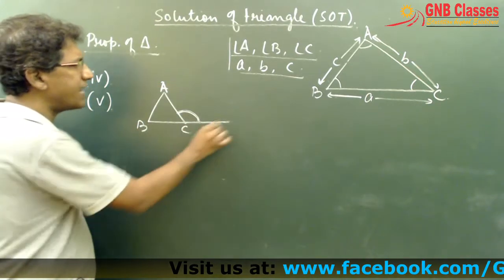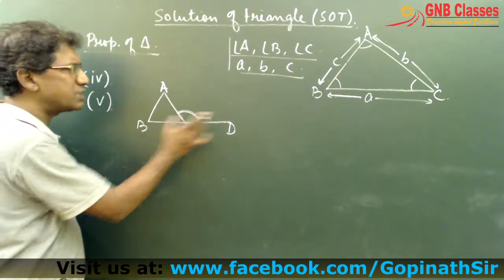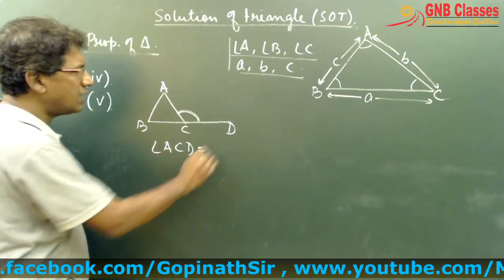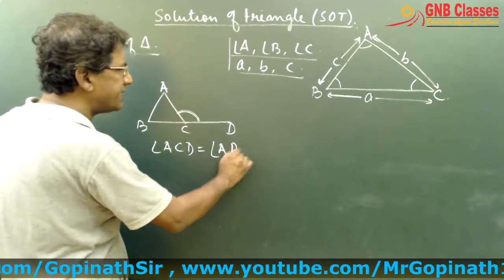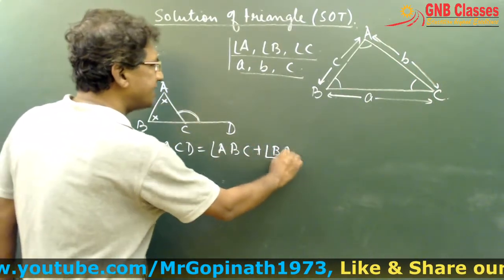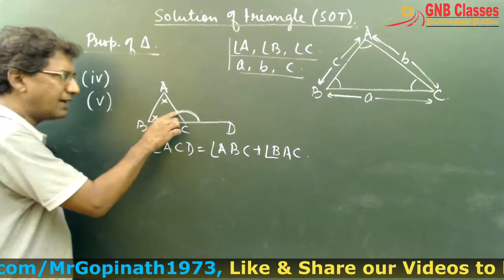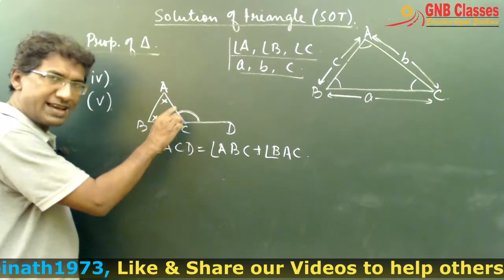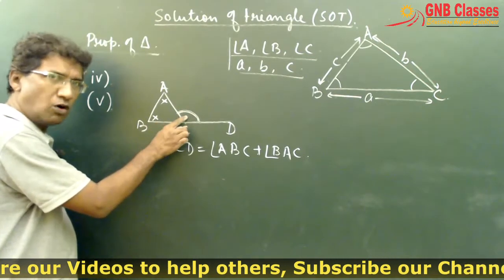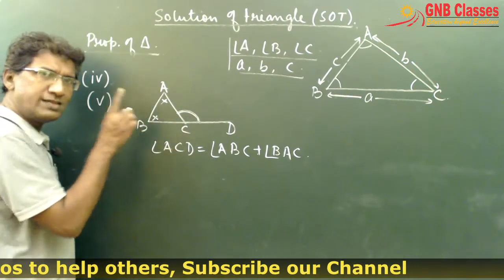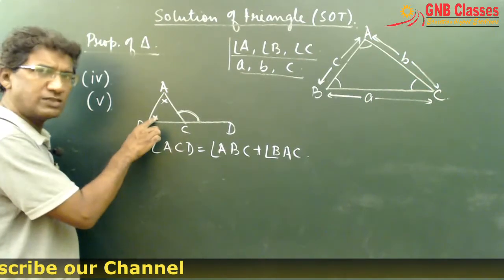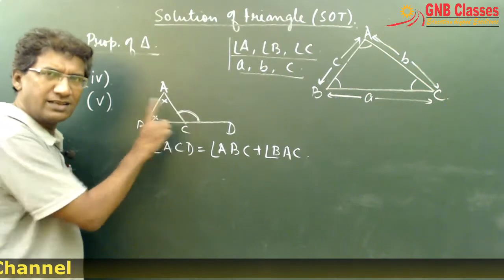That is, if the side BC is produced till D, then angle ACD will be equal to angle ABC plus angle BAC. Is it clear? Therefore, the exterior angle is always equal to the sum of the two opposite interior angles. These are the opposite interior angles of this exterior angle. Is it clear to all of you?